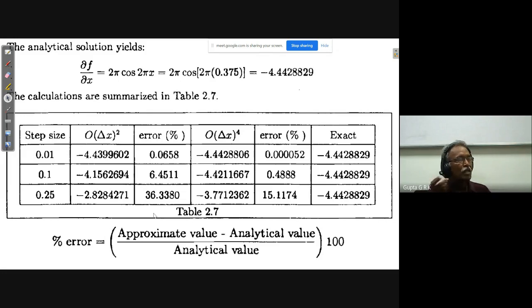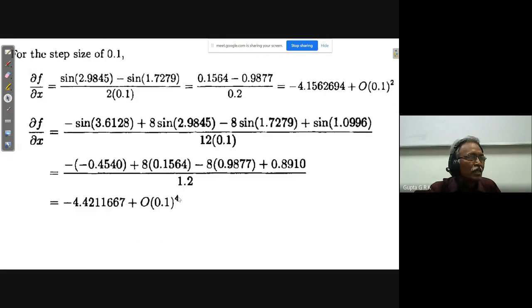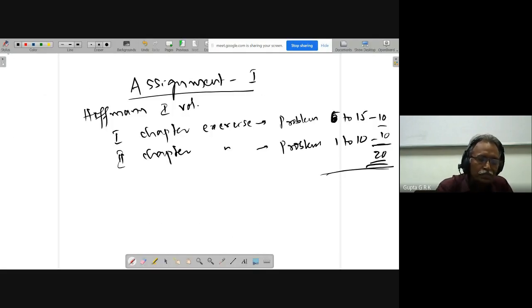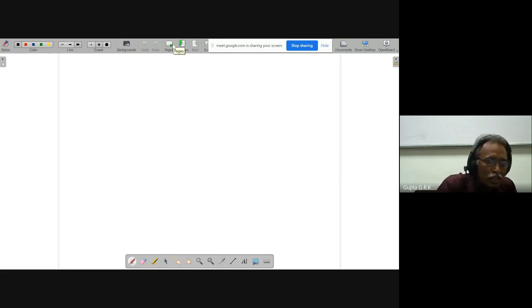As I told, there are a few problems in the exercise you have to do in this way. Is it okay? Any questions? So with this, this chapter will be over. The main thing I want to say is that once I do all these things, in the next classes we are going to go for the finite difference solutions of the actual equations.